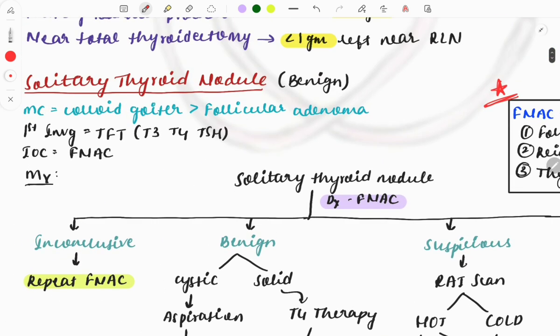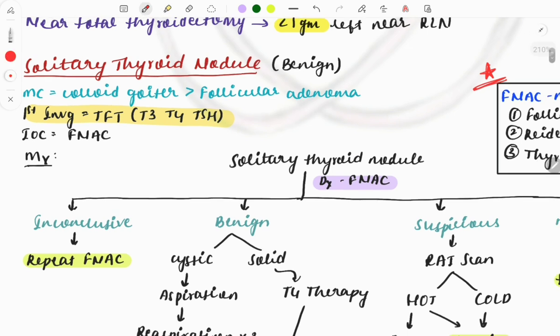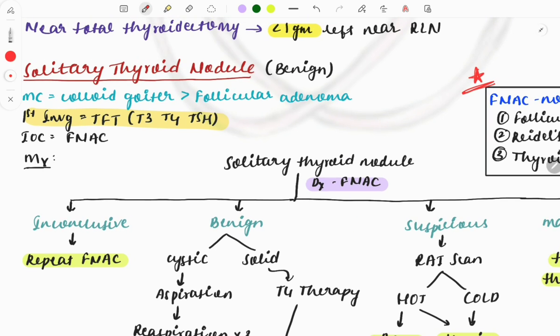Then in case of solitary thyroid nodule, the most common is colloid goiter, and the second most common is follicular adenoma. First investigation to be done in case of any thyroid nodule is TFT. Any thyroid disease the patient is coming with, if in the clinical case it is given first investigation, then mark the answer as TFT, and this is also a PYQ. So a question was asked on this one, that which of the following will be the first investigation you will be doing in case of solitary thyroid nodule.